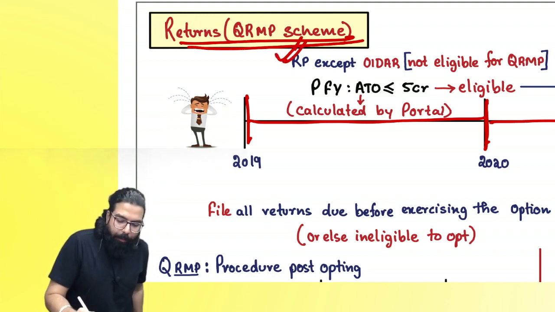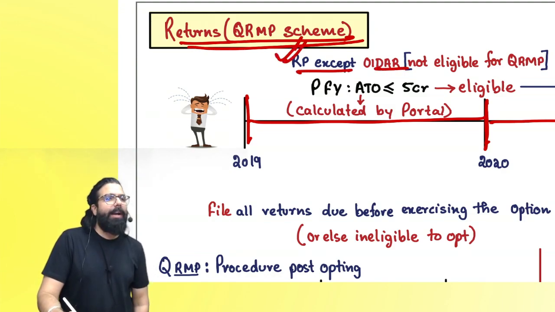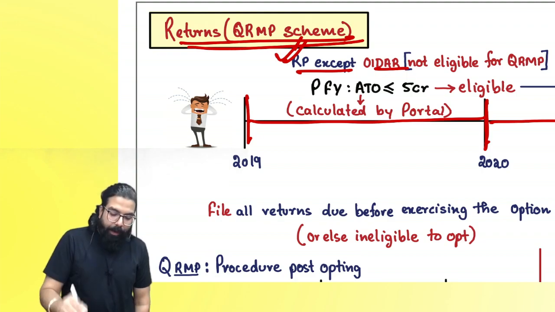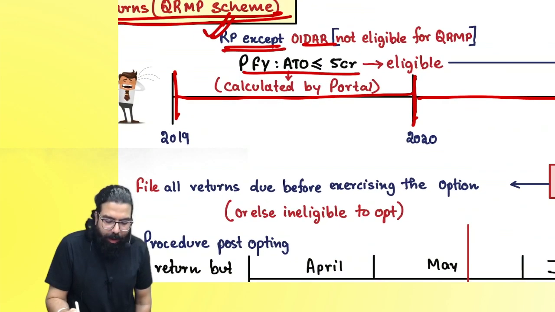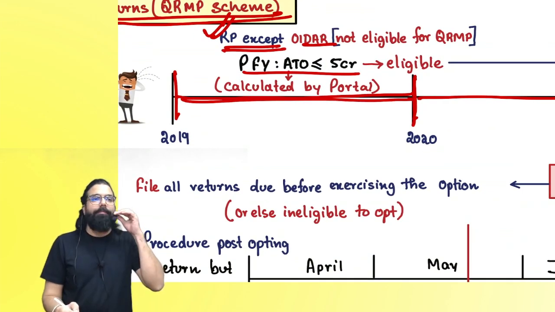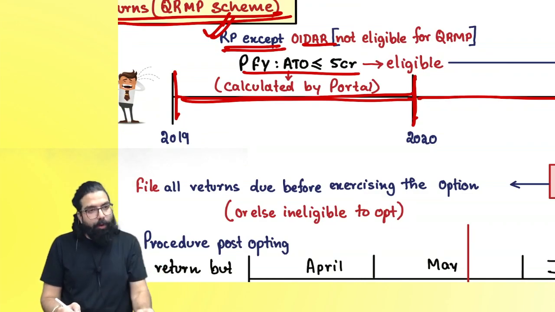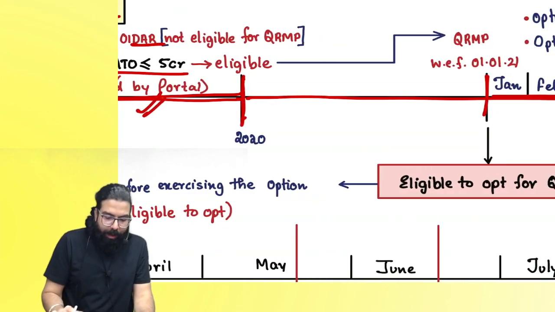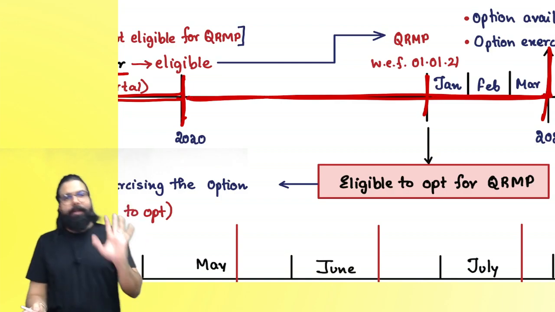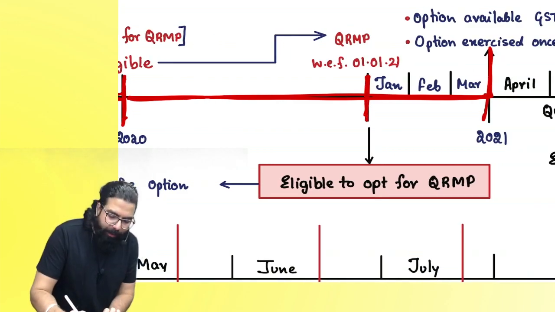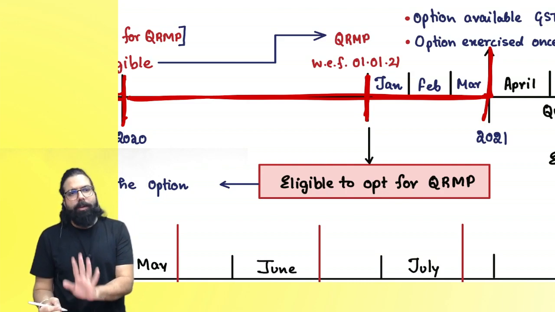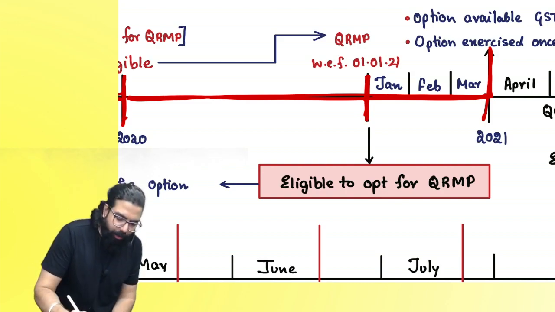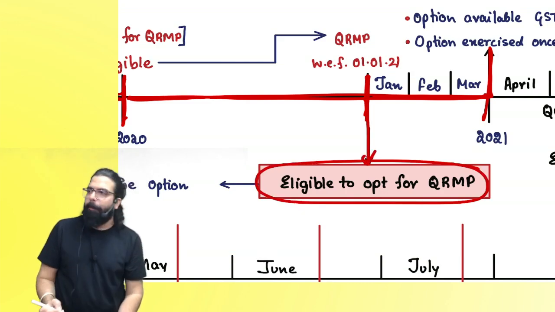And sir, registered persons except OIDR. These OIDRs are not allowed the QRMP scheme. Now, if you are a person whose aggregate turnover in this year was less than or equal to 5 crore, which will be calculated by the portal, then this year you will be allowed the QRMP scheme. Are we clear, everyone? This year, when the QRMP scheme was launched in January, you can be under the QRMP scheme. So they are telling you that you will be eligible for the QRMP scheme.